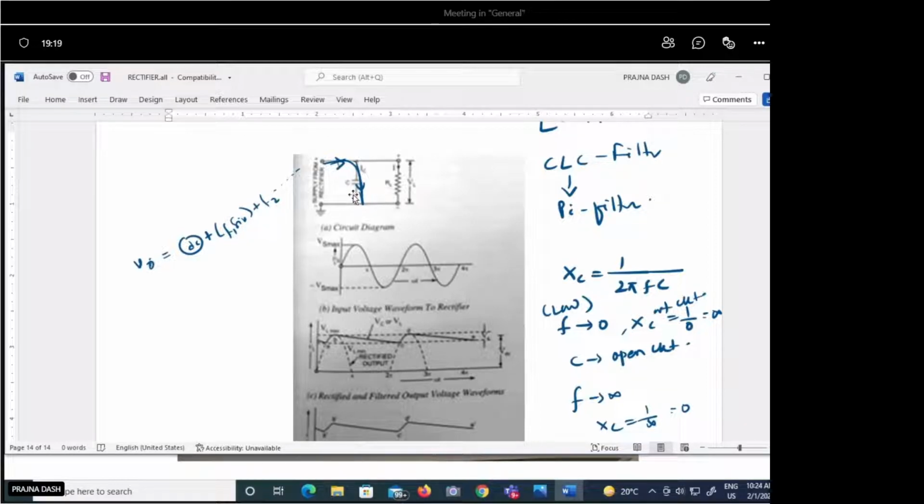If it is the inductor, what is the reactance? It is omega L, so 2 pi F into L. The inductor has to be connected in series connection. In your syllabus only the capacitor filter analysis is there. Just for your knowledge I am saying that if you are using an inductor, its reactance is omega L, and there you have to connect it in series.